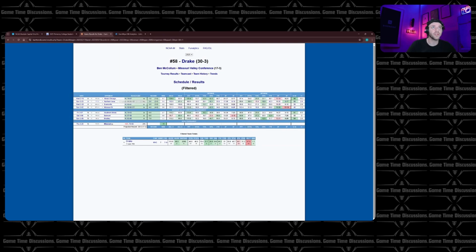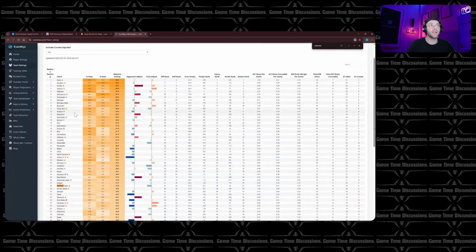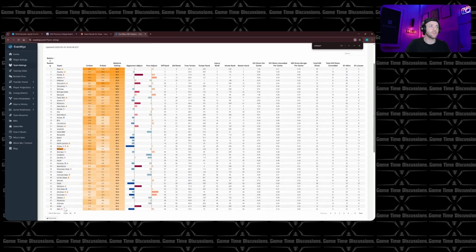Two of these being overtime. Now Drake has 3 total losses on the year by 13 total points. We can't overlook that either. They're a team that wins. One good thing to do is let's go ahead and go to Evan Maya. Missouri here at 29th. Drake all the way down here at 49th. So they have a tough time with teams worse than them. Missouri, they're not going to have many issues there.